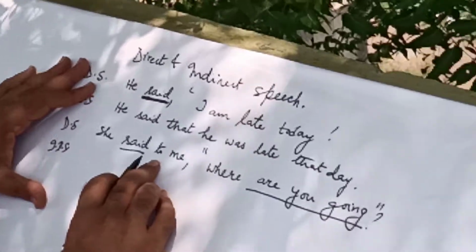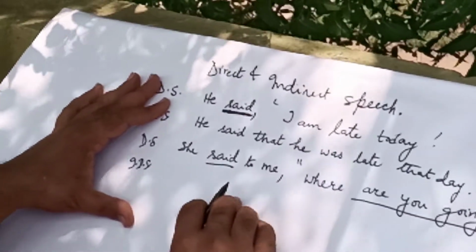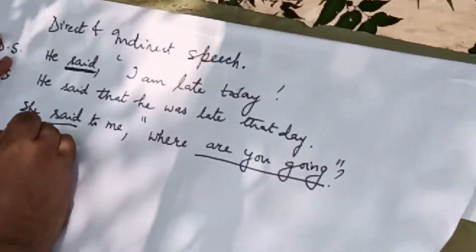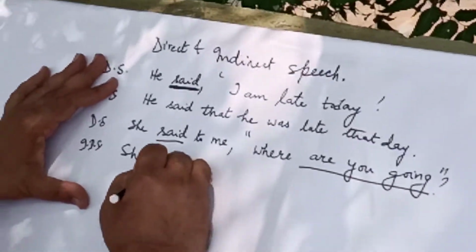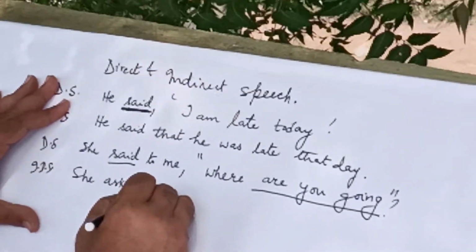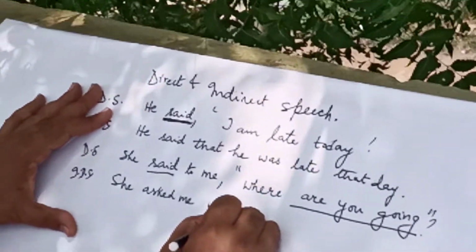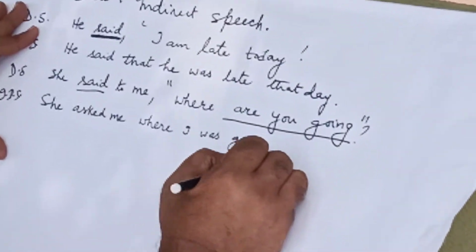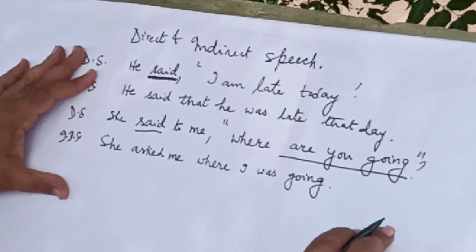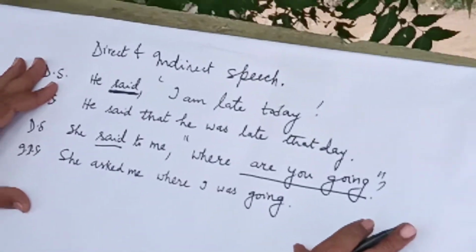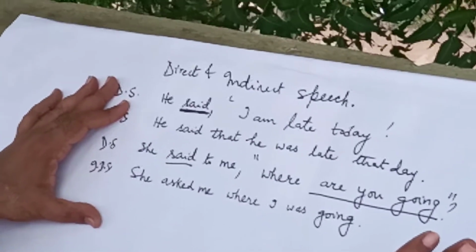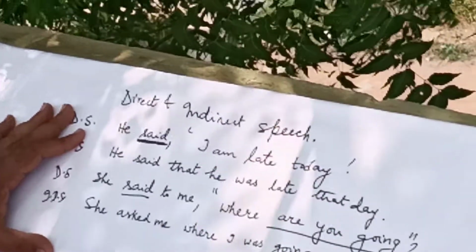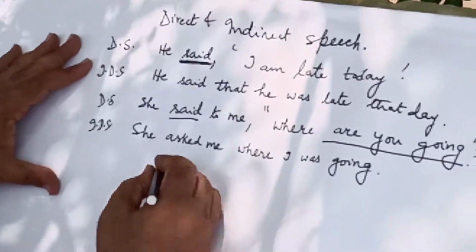Here said to is replaced by asked or questioned. She asked me where I was going. So what have we done? We have removed the inverted commas and all punctuation marks. And the present continuous tense is changed into the past continuous tense. Let us consider another example.